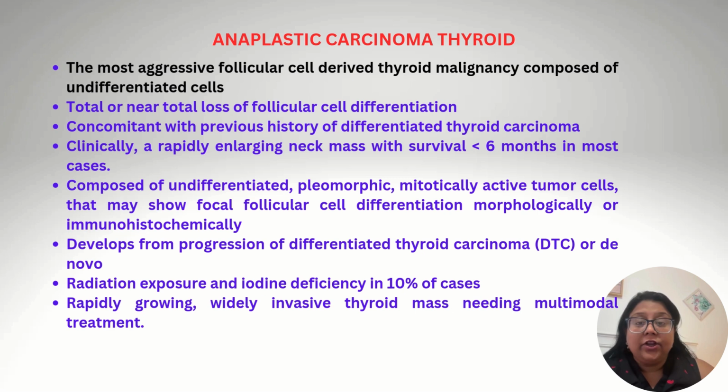Composed of undifferentiated pleomorphic mitotically active tumor cells, they may show focal follicular cell differentiation morphologically or immunohistochemically. They develop from progression of differentiated thyroid carcinoma or de novo. Radiation exposure history or iodine deficiency is noted in 10% of cases. These tumors are rapidly growing and widely invasive and need multimodal treatment.